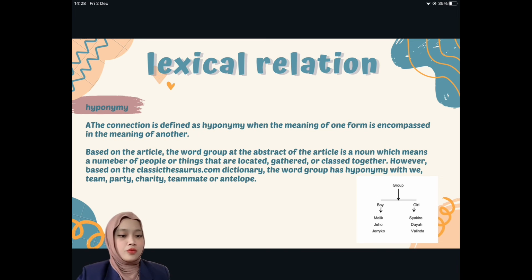Next, we have hyponymy. The connection is defined as hyponymy when the meaning of one form is encompassed in the meaning of another. So based on the article, the word group at the abstract of the article is a noun which means a number of people or things that are located, gathered, or classed together. However, based on the classic dictionaries, the word group has hyponymy with we, team, party, charity, teammate, or even antelope. So I have simple examples there. Like group, we have boy and girl. In boy, we have Malik, Jeho, and Jericho, and in girl, we have Shakira, Daya, and Belinda.